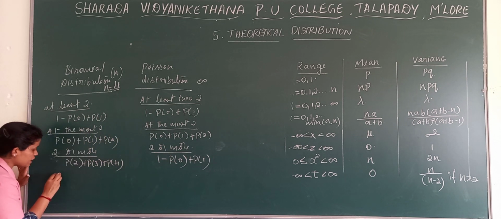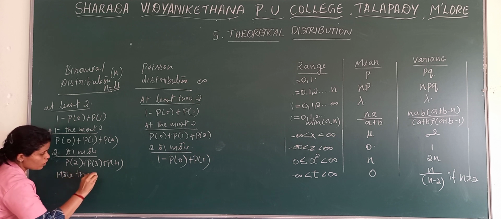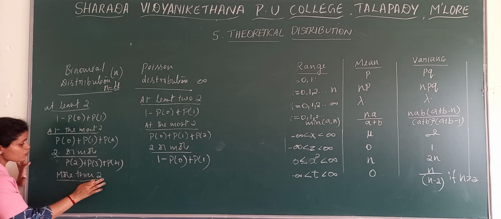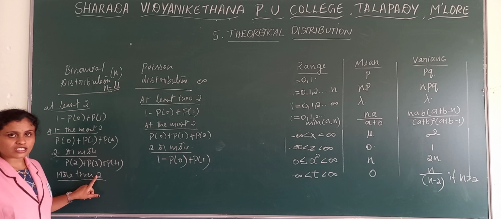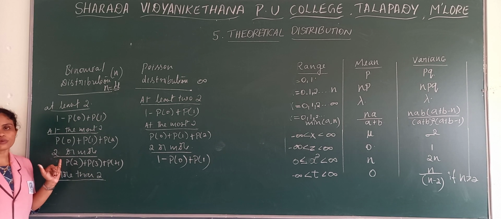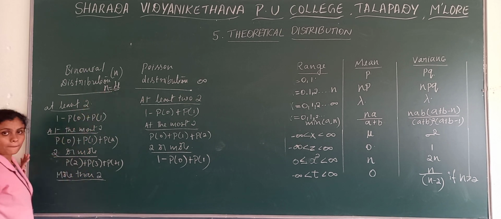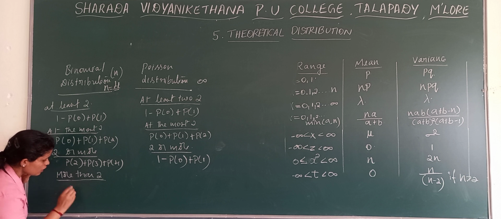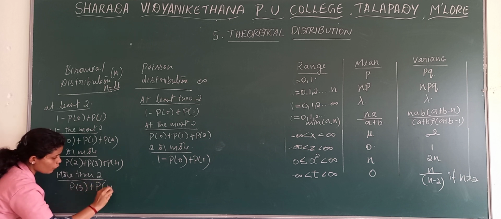One more possibility: here it was 2 or more, now we will take directly more than 2. There is a difference between 2 or more and more than 2. More than 2 means they will not consider 2. It's not necessary that 2 should be there. Here, 2 or more, yes, we need to include 2. Now, more than 2 means, what is n? n is 4. P of 3 plus P of 4.